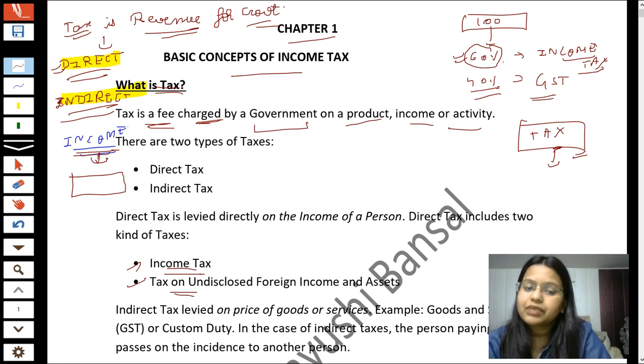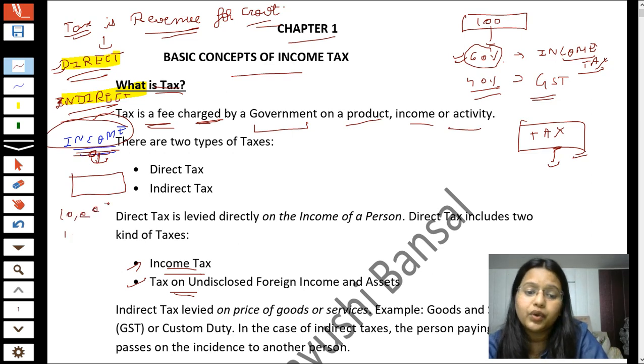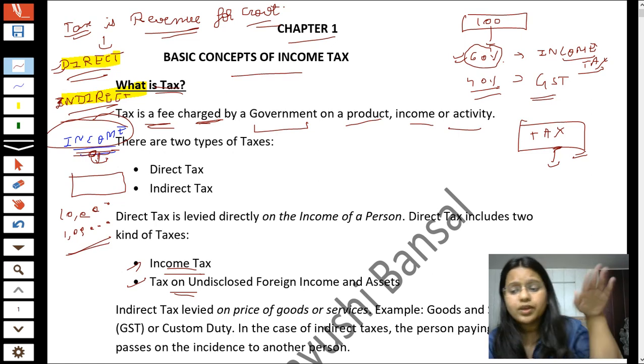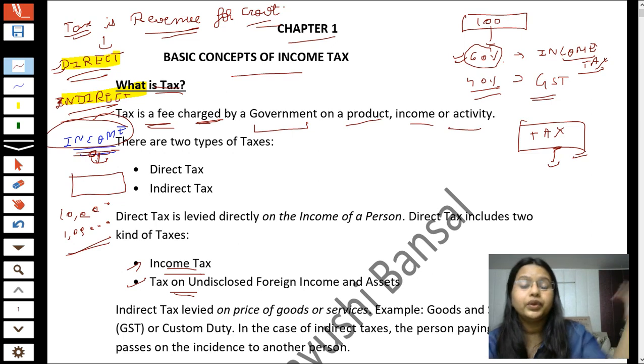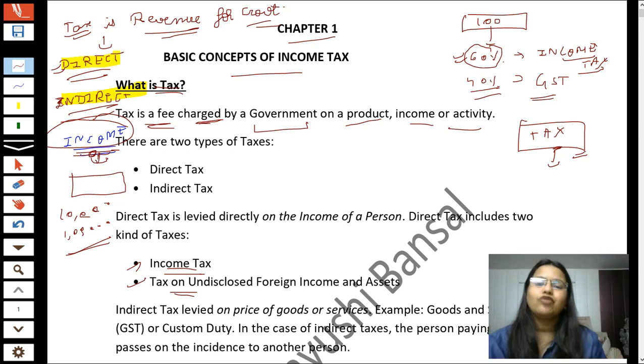So what if the government directly tells you that if you are earning money, whether you are earning 10,000 or 1 lakh, you have to pay tax? There is no choice for you. You have to pay tax whether you are earning so low an income, or so high an income, whether you are earning 1 crore rupees. That will be unfair now, very much unfair.